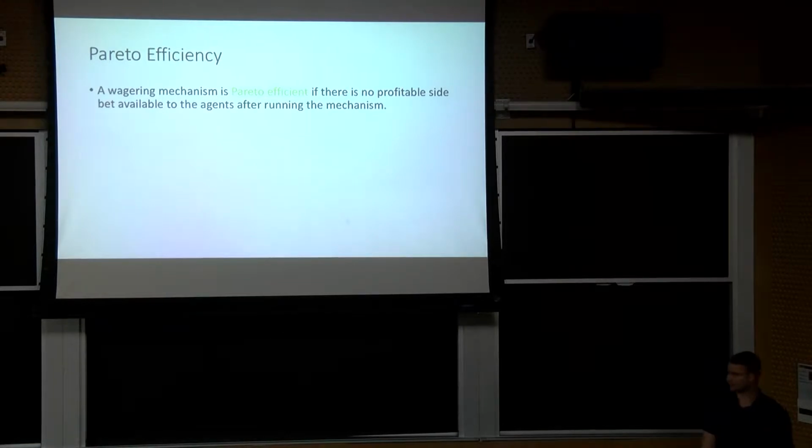So to get at this formally, we define this property of Pareto efficiency for wagering mechanisms. We say that a mechanism is Pareto efficient if there's no profitable side bet available to the agents after running the mechanism. Intuitively, this says that the mechanism is extracting all the available trade.